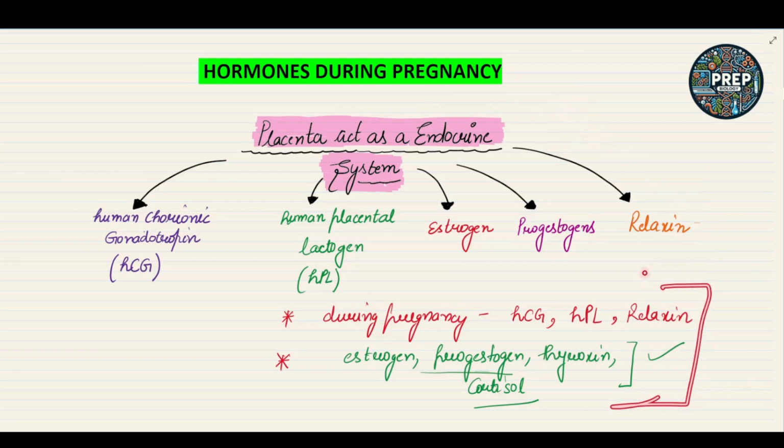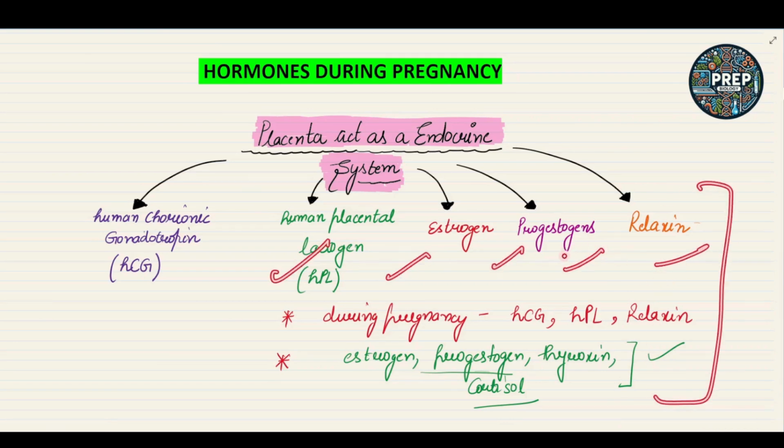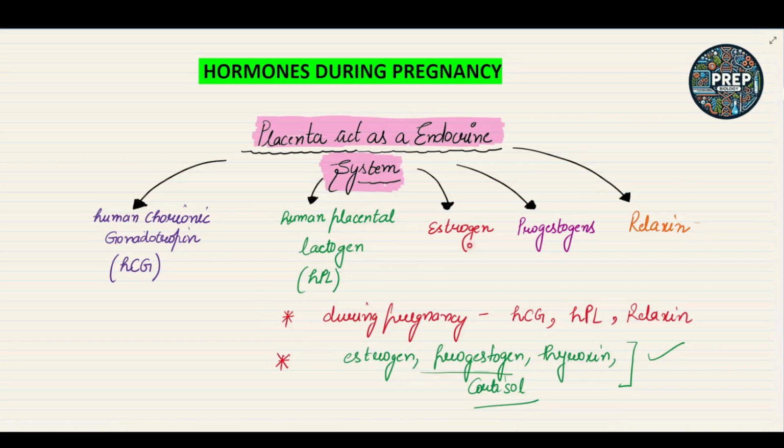Why do the levels of these hormones increase during pregnancy? Because it helps in the maturation and development of the fetus. That's why they are important during pregnancy. I hope these hormones are clear. Okay, so make sure you remember it carefully.